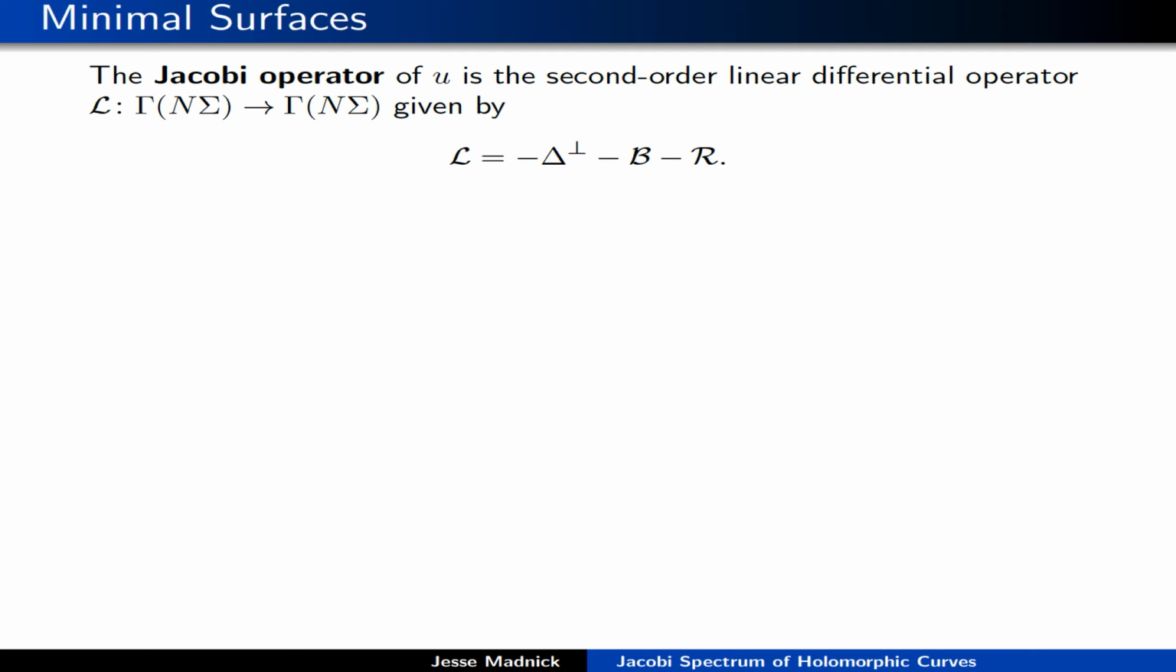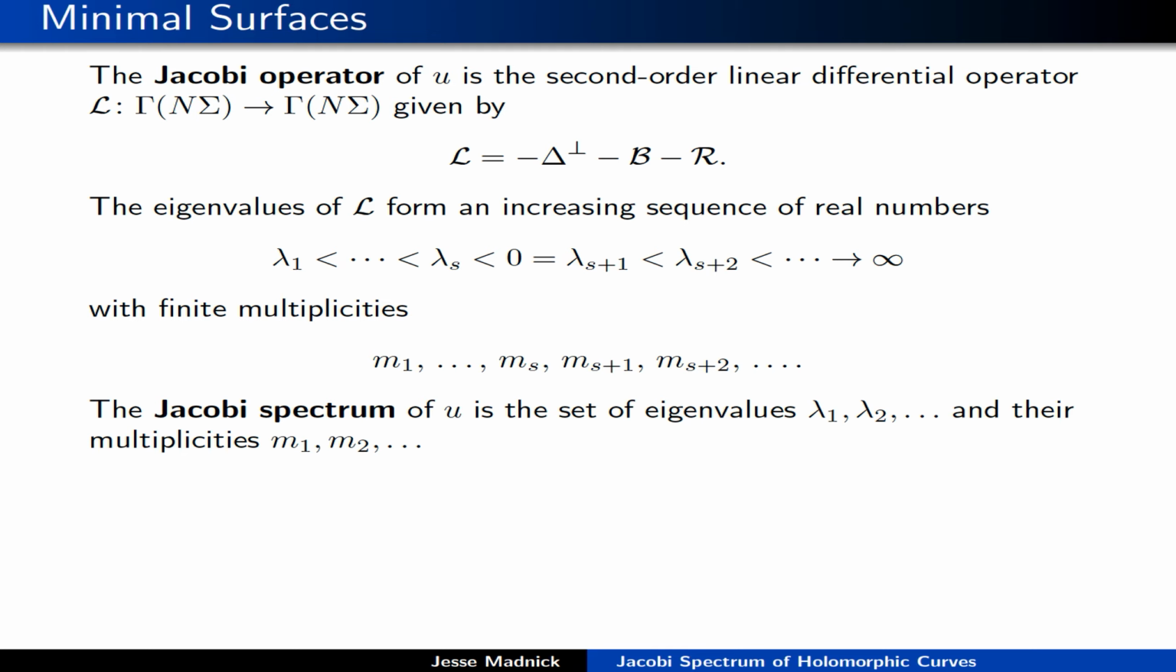Well, from linear algebra, we know that a good way to study an operator is to diagonalize it. Now these are infinite dimensional spaces that we're working with, but fortunately, L is a strongly elliptic operator. So by standard theory, it can be diagonalized, and it has an increasing sequence of real eigenvalues, and their multiplicities are finite. We're going to call the eigenvalues lambda 1, lambda 2, etc., and their multiplicities m1, m2, etc. So the Jacobi spectrum of U is not just the set of eigenvalues, but also their multiplicities m1, m2, etc.